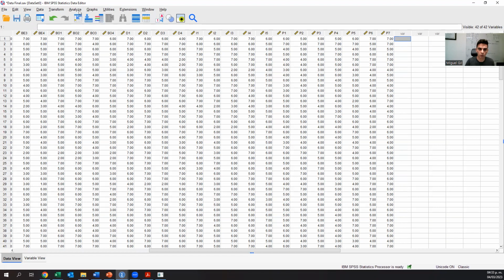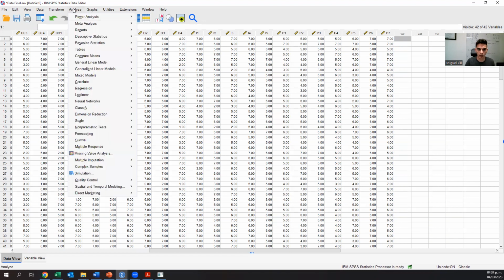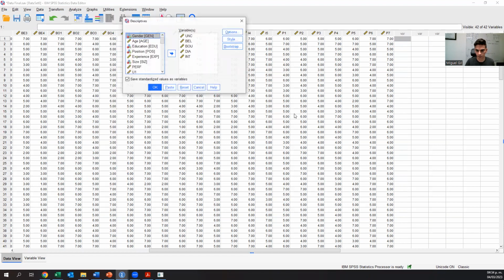The first thing to do is to go to Analyze and then go to Descriptive Statistics. You have to select the variables that you care about, which are basically your independent variables plus the moderation effect variable.